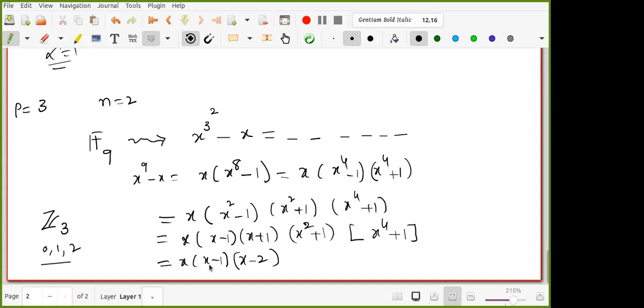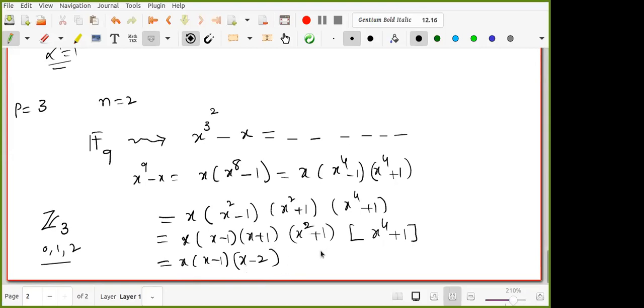Because F9 contains Z3 inside, its roots 0, 1, 2 are also roots, and they will come as linear factors. These are the only linear factors over Z3, no other. Exactly the number of elements in the finite field, that many linear factors will come here.